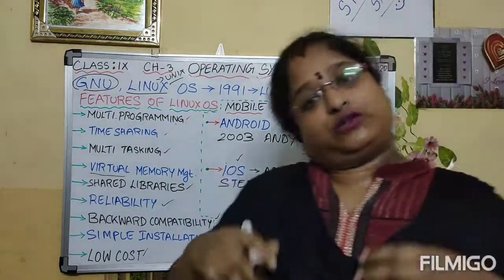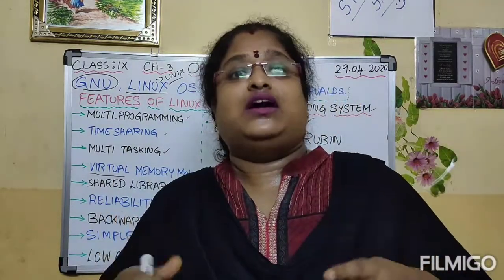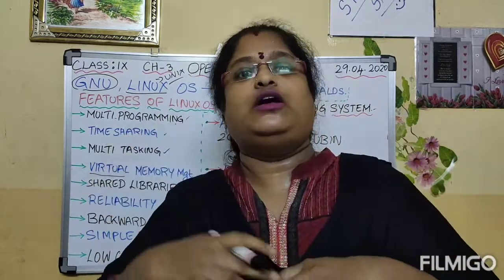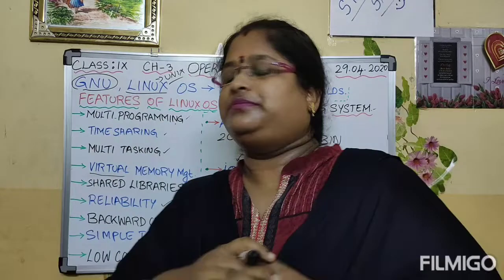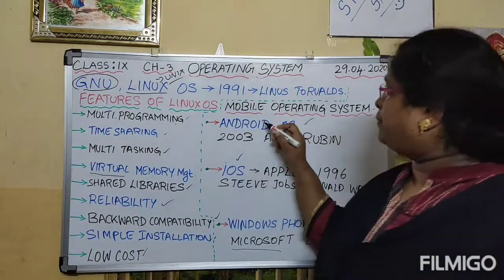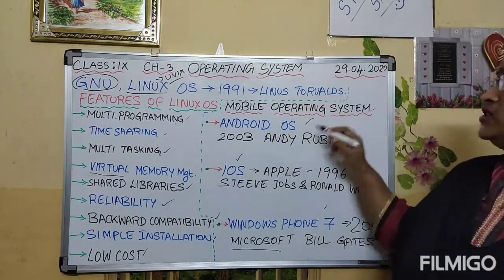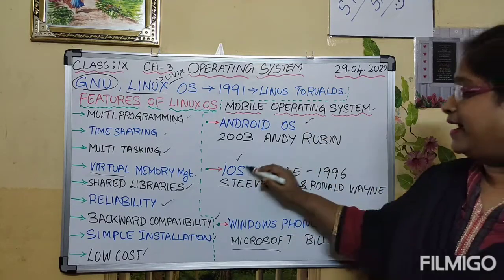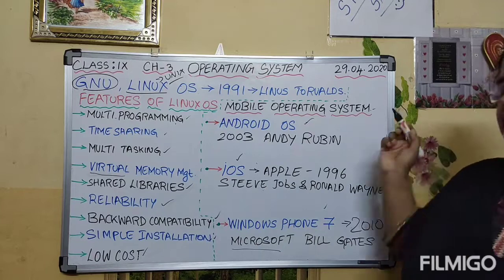Even Nokia and Microsoft have announced that Windows Phone 7 will be the primary operating system for Nokia smartphones. I hope you all understood about mobile operating system. These are the examples: Android OS, iPhone OS, Windows Phone 7.